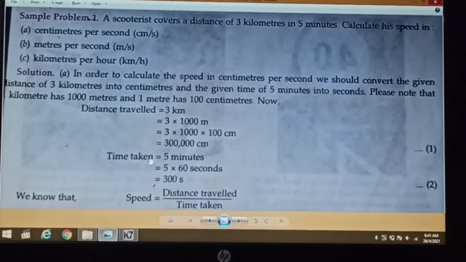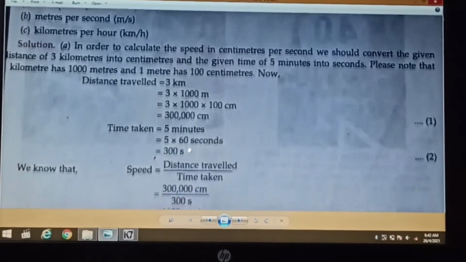Okay, now we have to convert the 5 minutes into seconds. So time taken equal to 5 minutes equal to 5 multiplied by 60 seconds, because we know that there are 60 seconds in 1 minute. Okay, so in 5 minutes there will be 5 multiplied by 60 seconds equal to 300 seconds. So we get the time taken, that is 300 seconds.